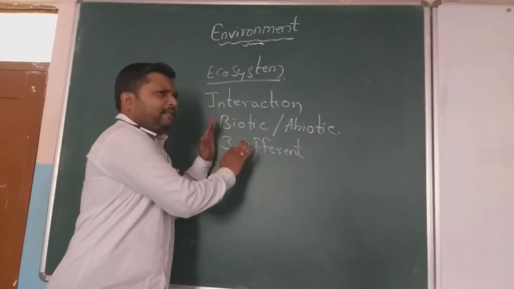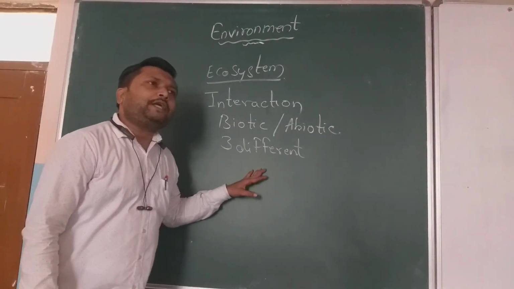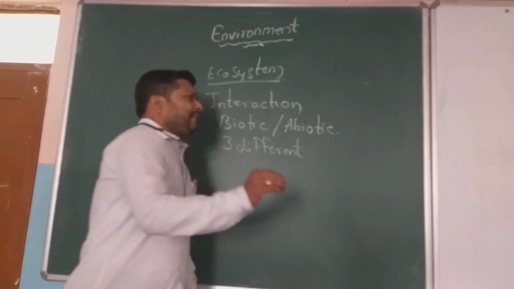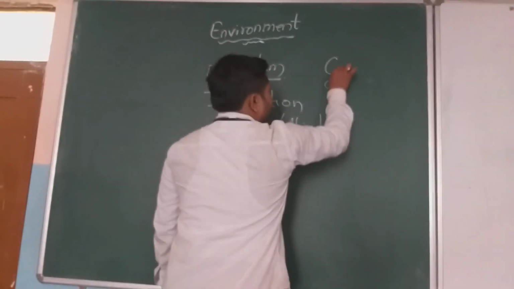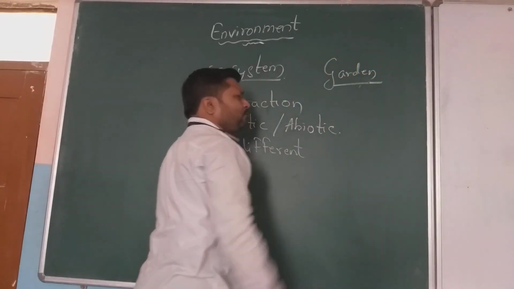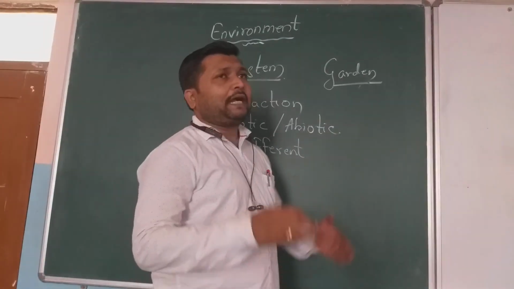Now let's come to an example. Let's take the example of a garden. In a garden, there are a large number of various kinds of plants and animals.